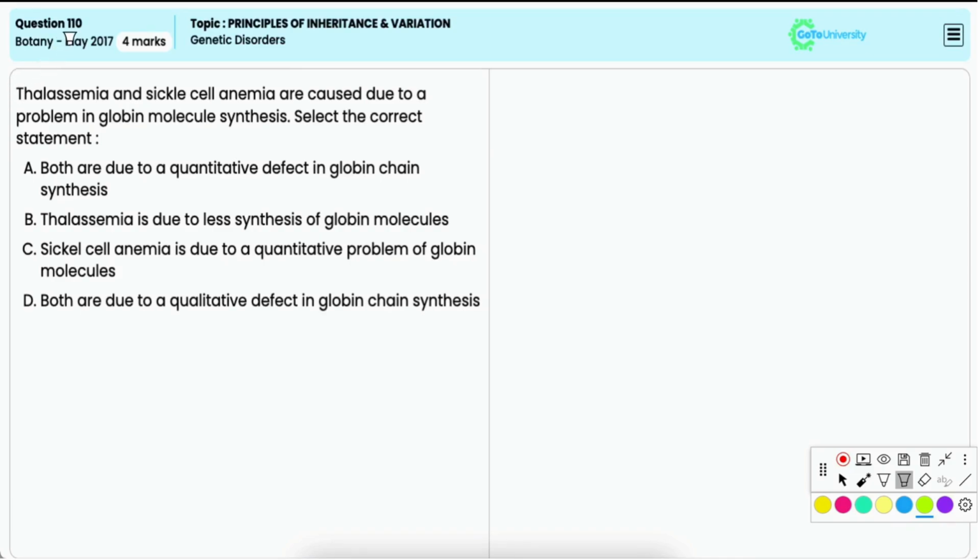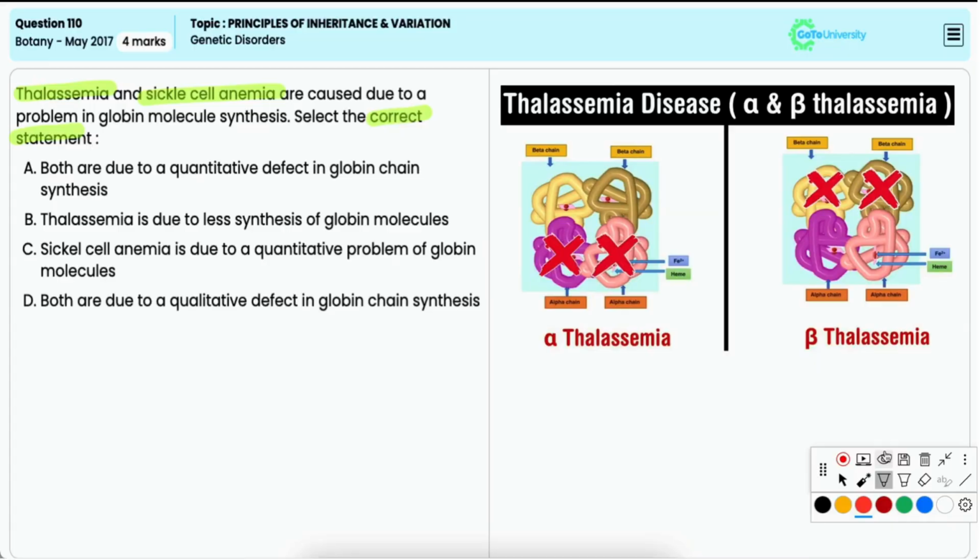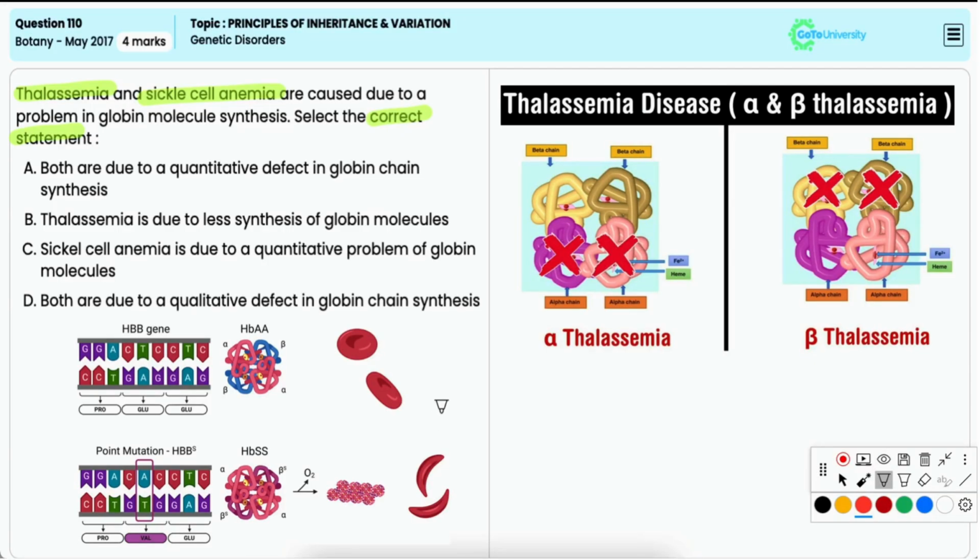In this question, you have to identify the correct statement regarding thalassemia and sickle cell anemia. Option A, both are due to quantitative defect in globin chain synthesis. Now, thalassemia involves a quantitative defect, that is, either reduced or absent production of globin chains. But sickle cell anemia is caused by a qualitative defect, that is, a structural mutation in the beta globin chain.